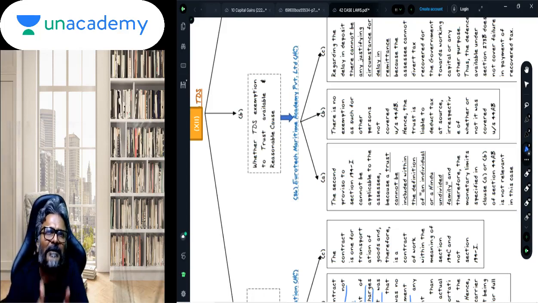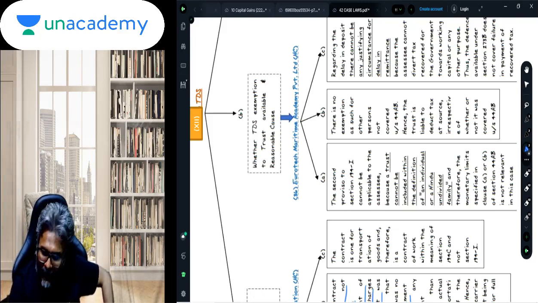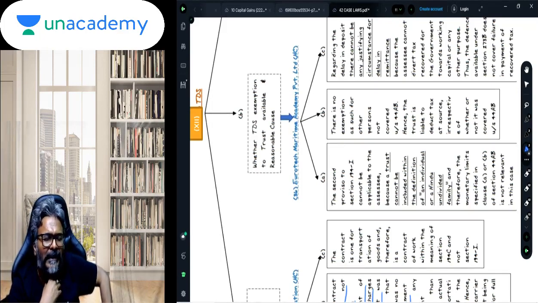And the answer is no. This amount belonged to the government, and therefore there cannot be reasonable cause not to make the payment, and hence there cannot be a waiver of penalty. That is the provision of section 273B, which is for waiver of penalty. That provision of 273B cannot be applied.